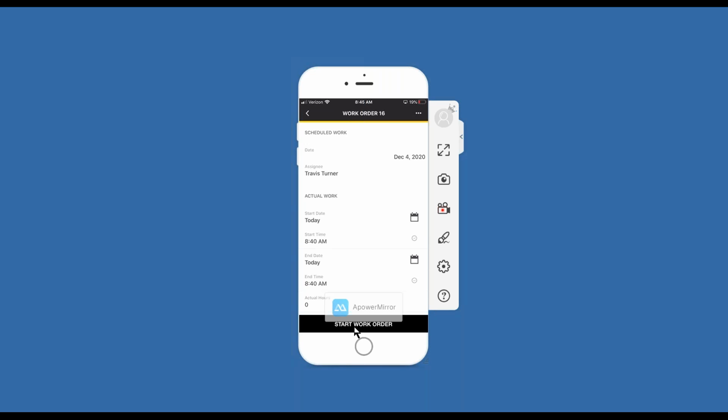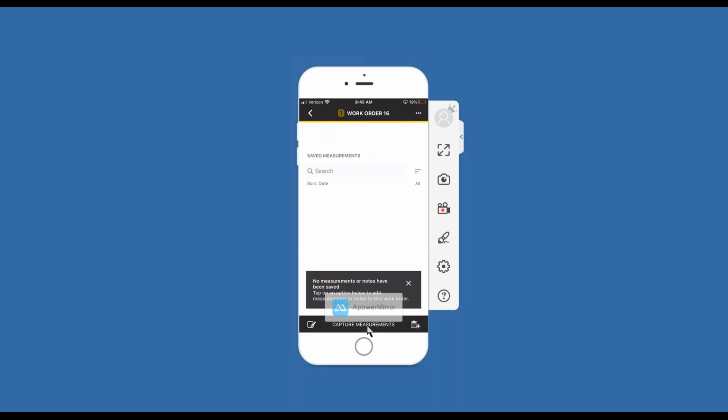Now, when I click the start work order button down here, what's going to happen is it's going to note that start date and time on the work order. It'll automatically capture that for me. So I go ahead and click start work order.